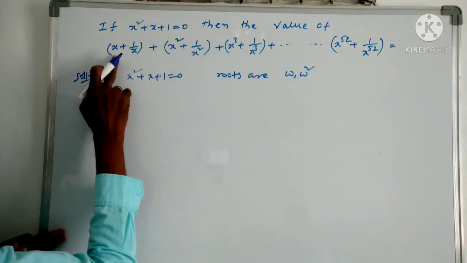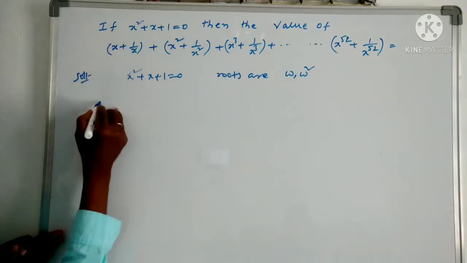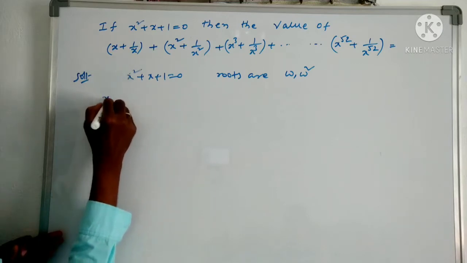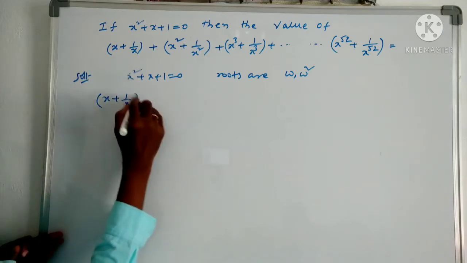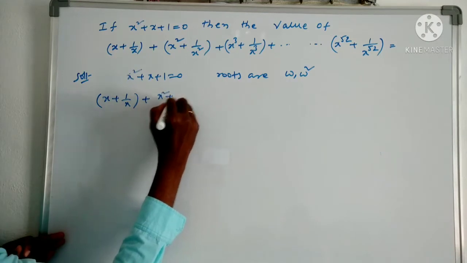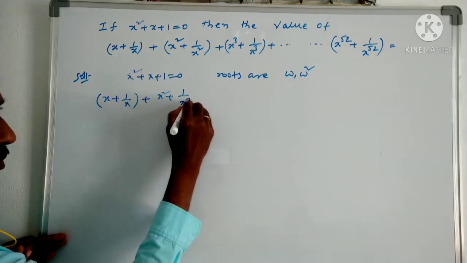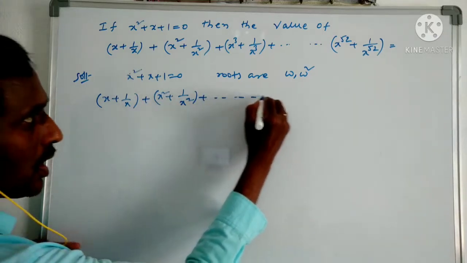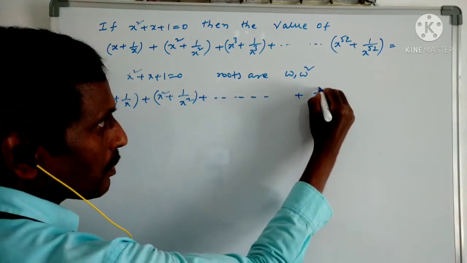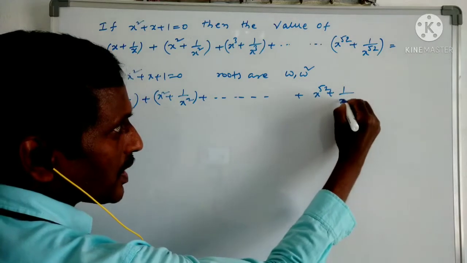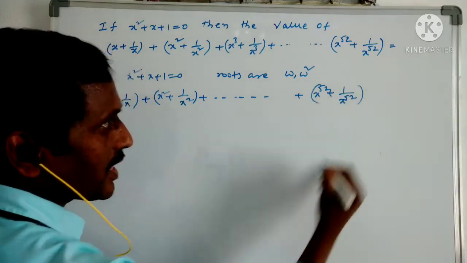If I write x as omega, then the expression x plus 1 by x plus x square plus 1 by x square, and so on, up to x to the power of 52 plus 1 by x to the power of 52, this value you have to find.